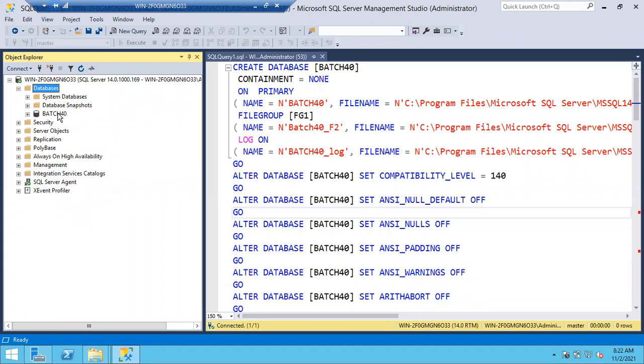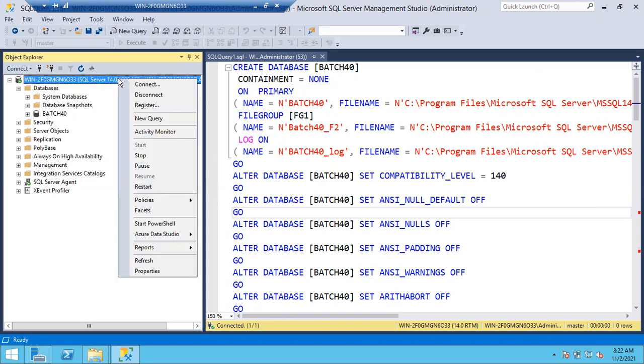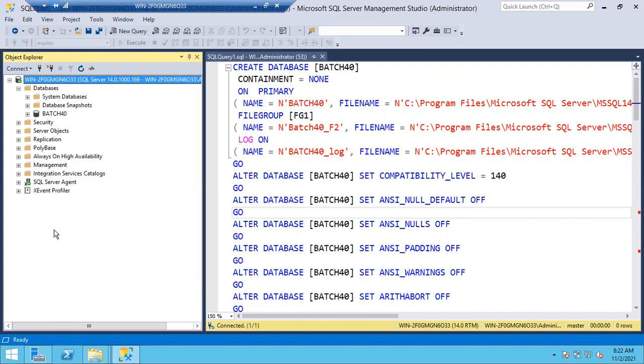I want to create a database using the query now. What is the query to create the database? Create database name. As of now, the database will be stored in a separate folder, I mean drive. So create database name, equal to disk is equal to path.